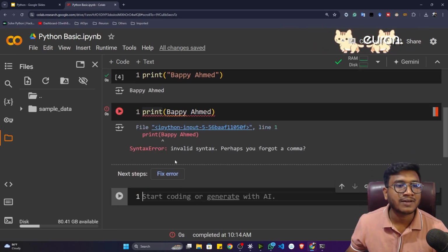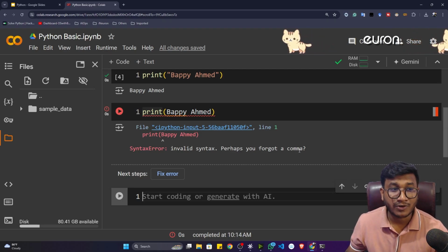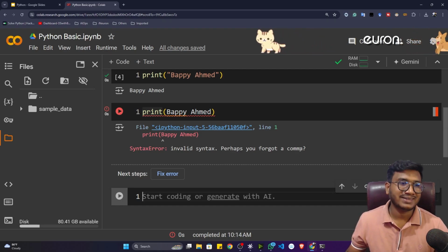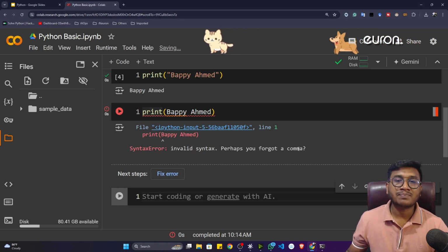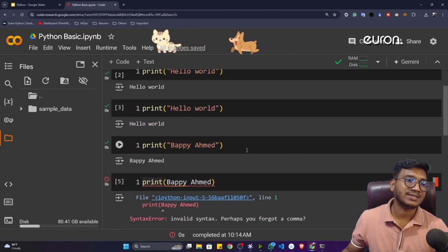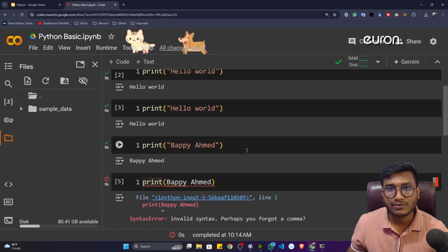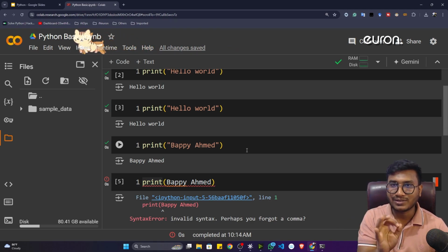The error would be invalid syntax. Perhaps you forgot a comma. That means this is not a correct way to write that particular sentence. Inside Python, we have a couple of data types. Data types means, let's say, integer data type, string data type, floating data type, Boolean data type, complex data type. I'll be telling you about these data types in detail.